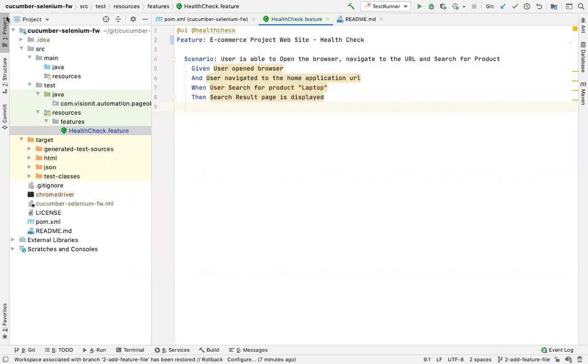Okay. So what I'm saying is there is a concept called BDD. It's called behavior-driven development. When you do this methodology, there are a lot of things which you need to do.